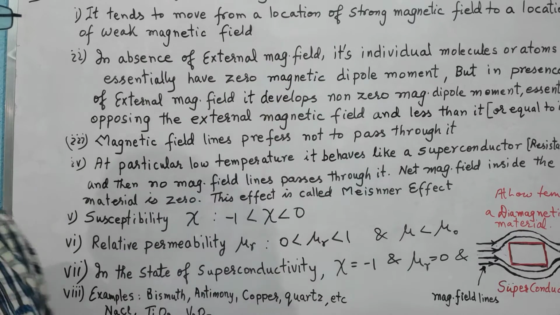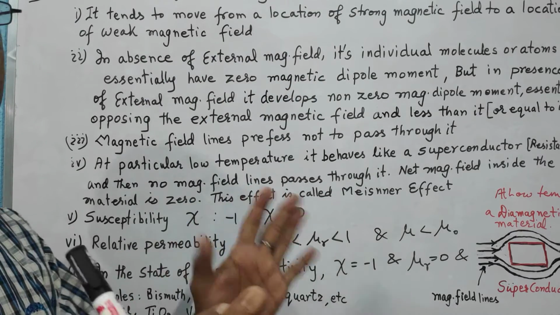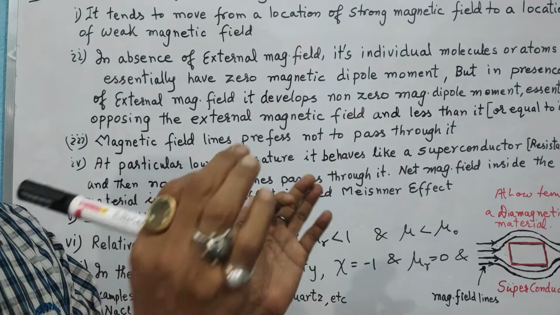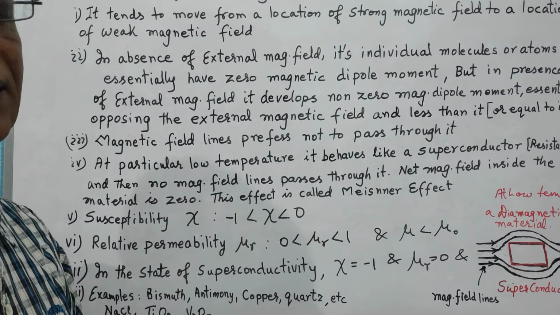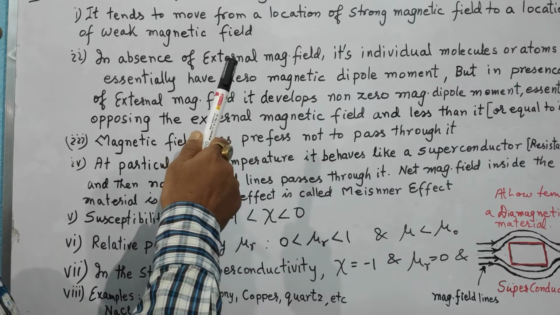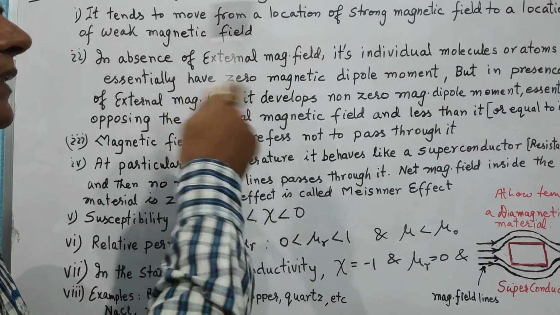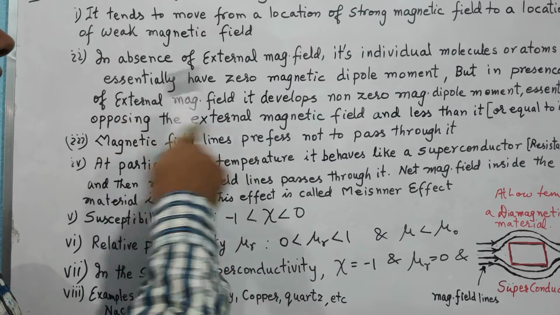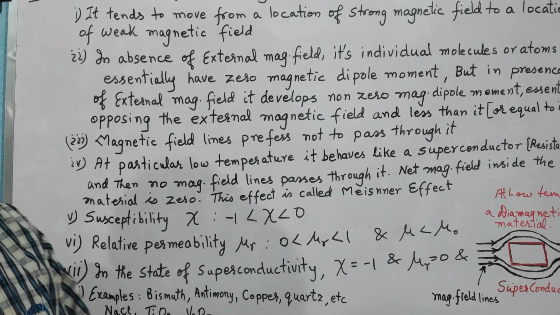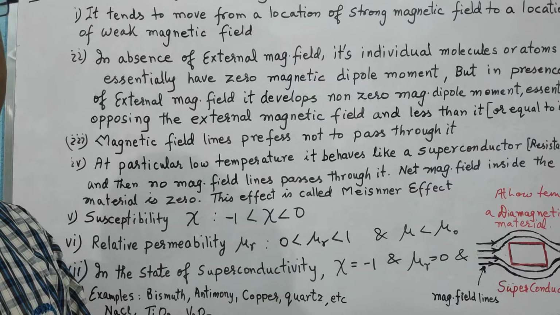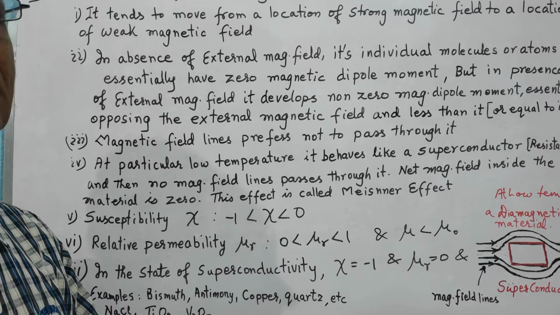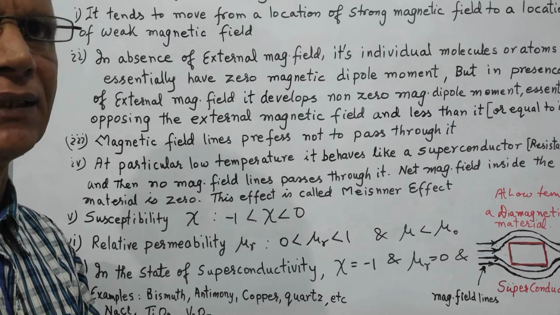When placed in an external magnetic field, it tends to move from a position of stronger magnetic field to a position of weaker magnetic field, because it opposes the external magnetic field. Another thing is that the net magnetic dipole moment of the molecules of diamagnetic material is always zero when there is no external magnetic field around it.